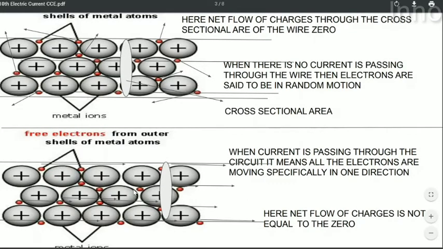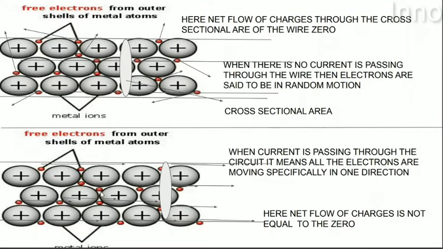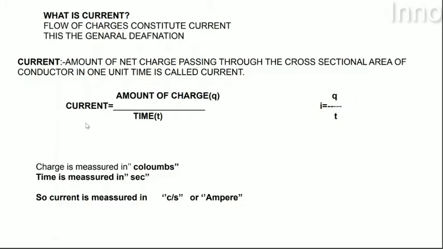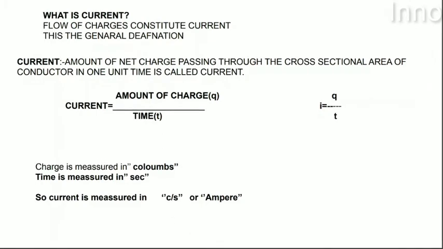The amount of charge, these electrons, are the charge carriers, we know that. Each electron contains some charge, q. So the amount of charge passing through the cross sectional area of the conductor in 1 unit time is called the current in this conductor. The current formula is amount of charge by time. Charge is represented by small q, time is represented by small t, charge is measured in coulombs and time is measured in seconds. So current is measured in coulombs per second, which is also named ampere. So current is measured in amperes, and the short formula of current is I equals q by t.